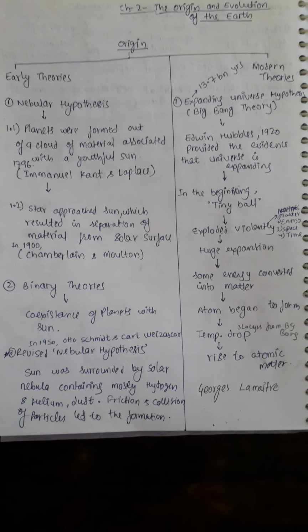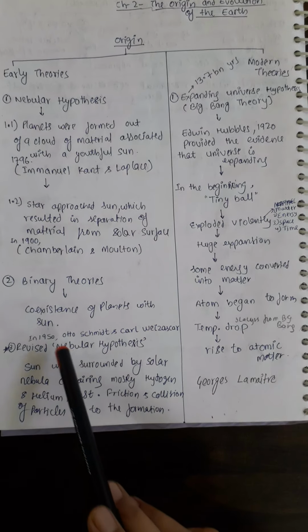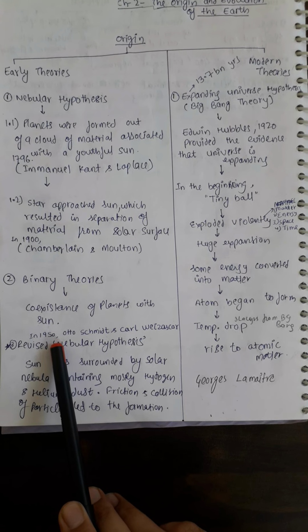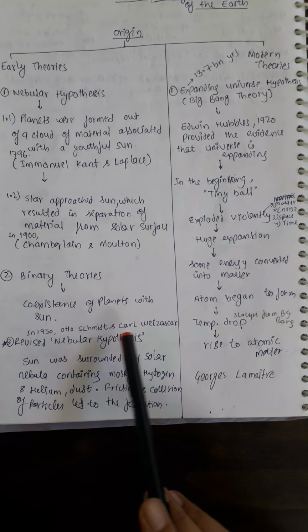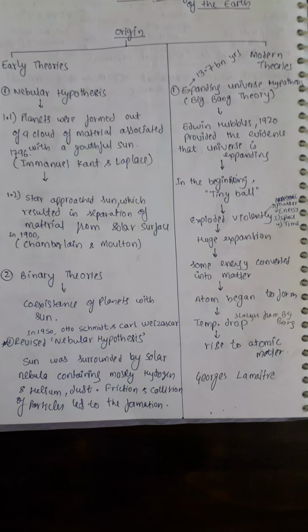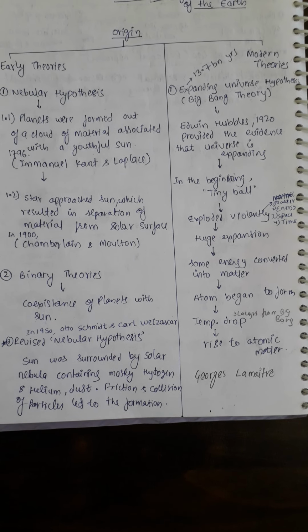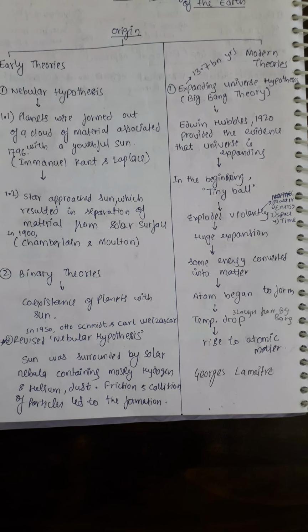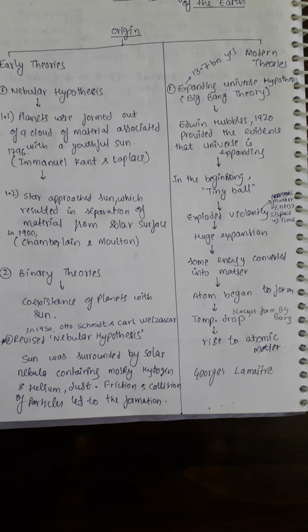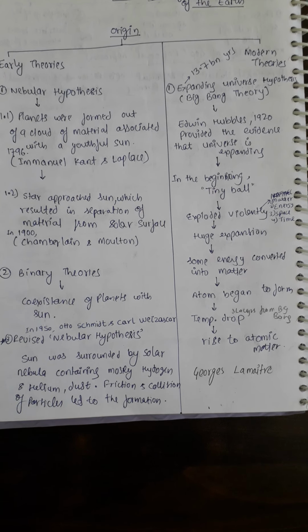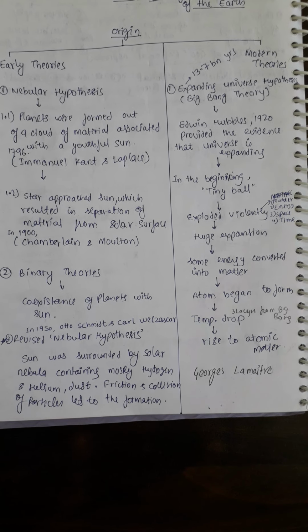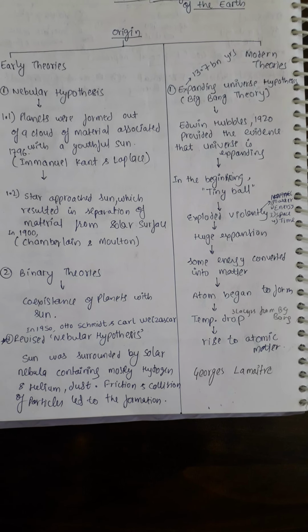Then the nebular hypothesis was revised in 1950 by Otto Schmidt and Carl Weizsäcker. What they say is that the sun was surrounded by a solar nebula containing mostly hydrogen and helium, dust and gases.